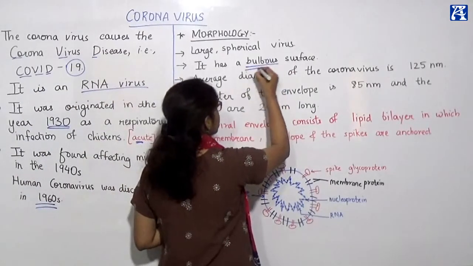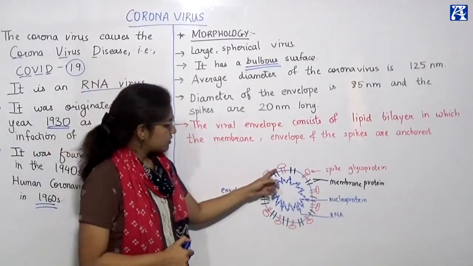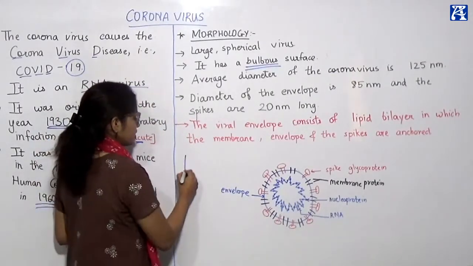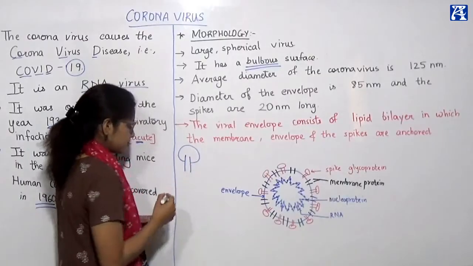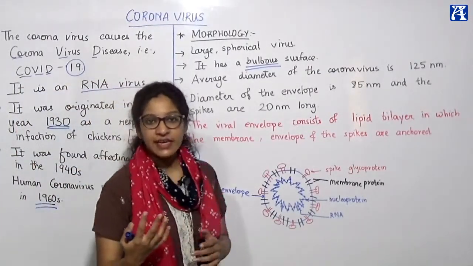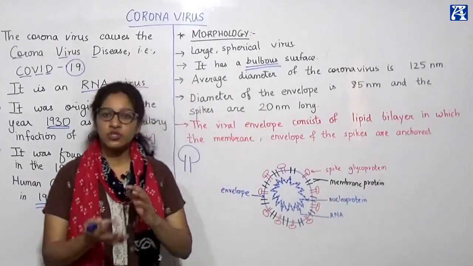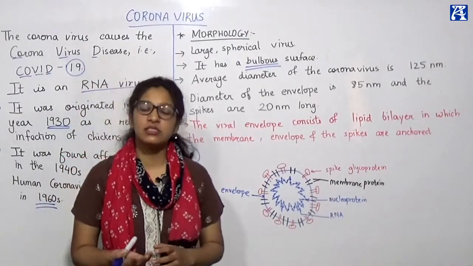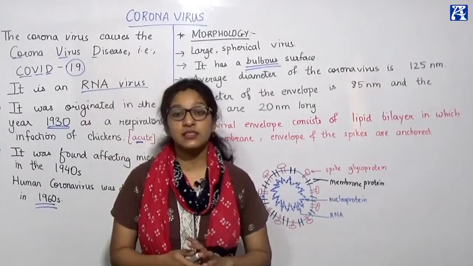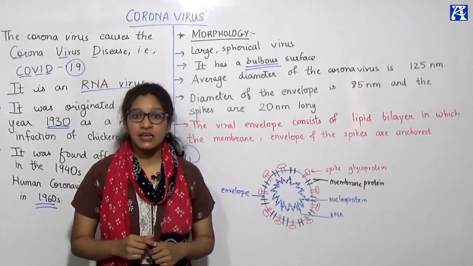Now what is a bulbous surface? That means the surface of the virus is filled with spikes which look like bulbs. We have seen the diagram or picture of coronavirus everywhere, in almost every advertisement we come across, every hand wash advertisement, government policy or banner about COVID-19. We've seen this coronavirus diagram several times.